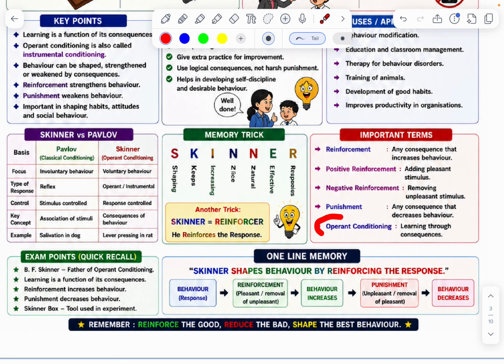Important terms: reinforcement; positive reinforcement, adding a pleasant stimulus; negative reinforcement, removing an unpleasant stimulus; punishment, any consequence that decreases behavior; operant conditioning, learning through consequences. Skinner shapes behavior by reinforcing the response. Behavior, reinforcement, behavior increases; punishment, behavior decreases.